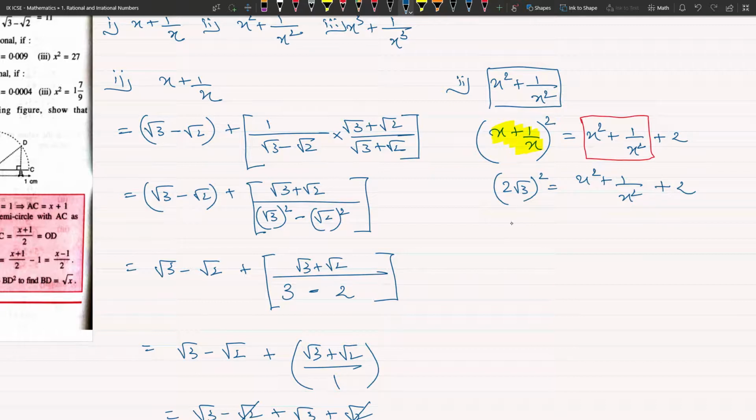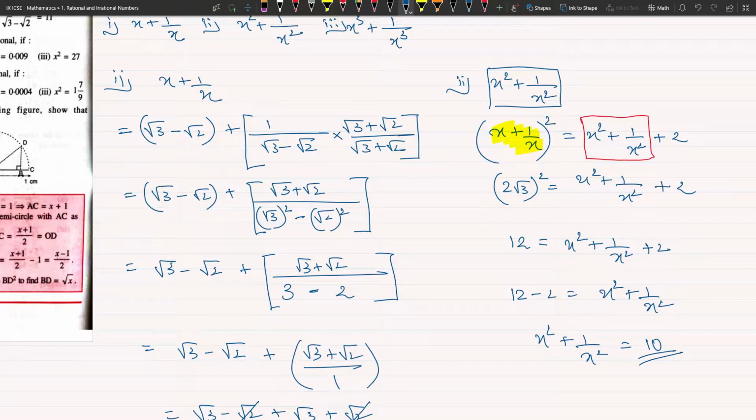अब मैं स्क्वायर करूँगा इसको. So 2√3 the whole square is 2 का स्क्वायर होता है 4 and √3 का स्क्वायर होता है 3. 4 3s are 12. 12 is equal to x square plus 1 by x square plus 2. ये 2 को वो साइड लेके जाते हैं, तो 12 minus 2 is equal to x square plus 1 by x square, and therefore x square plus 1 by x square is equal to 12 minus 2, which is 10. I got my second answer much more easily. I didn't have to do the rationalization because I used one identity from the chapter expansions, that is algebraic identity.